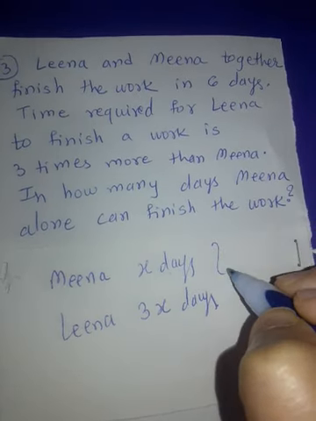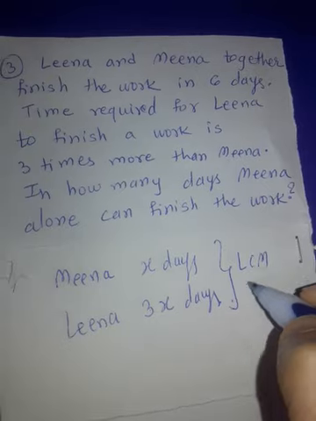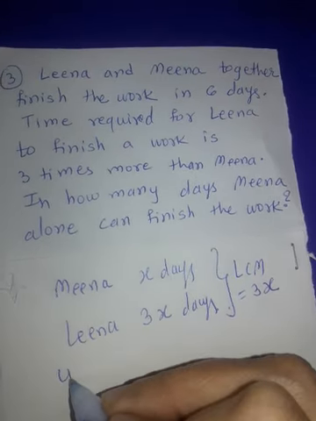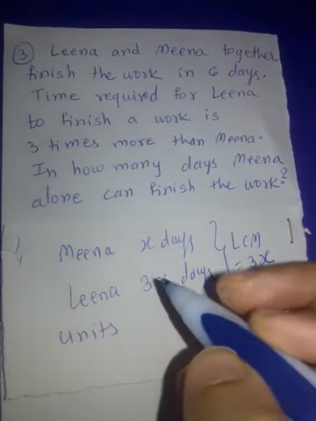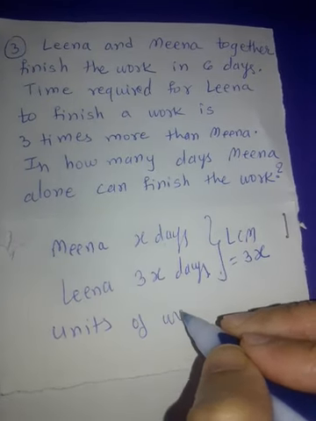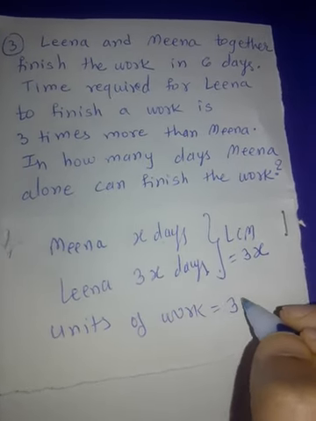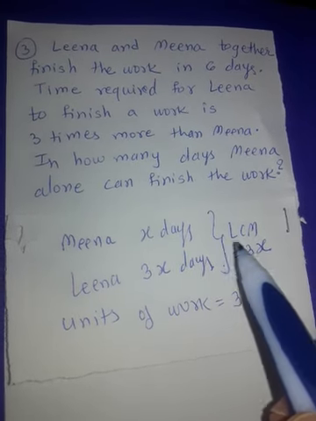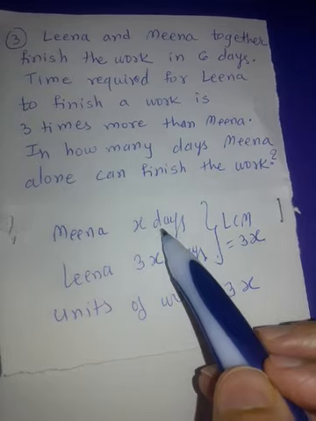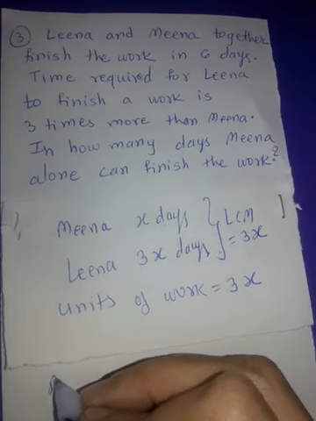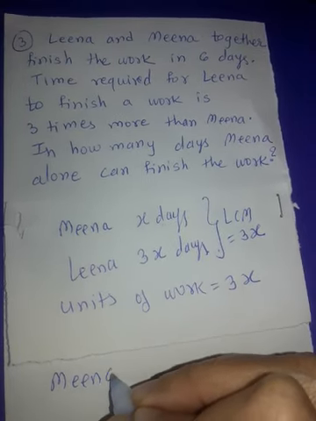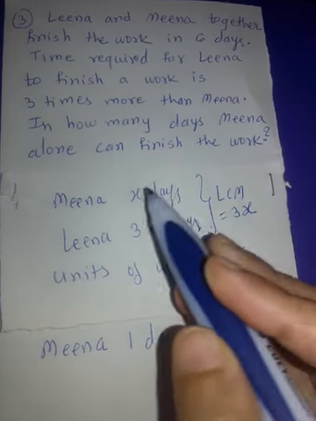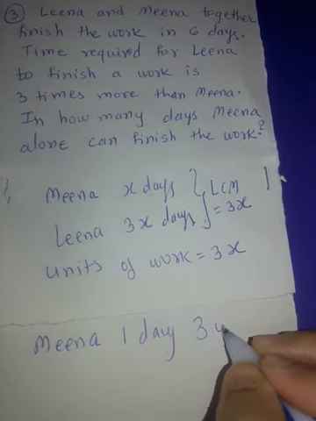And what is their LCM? LCM is 3x. So that means units of work is LCM always. That is 3x. And how do we find in one day how much units they are completing? This divided by this. In every example we are doing the same thing. So Meena in one day completes 3x upon x, that is 3 units of work.